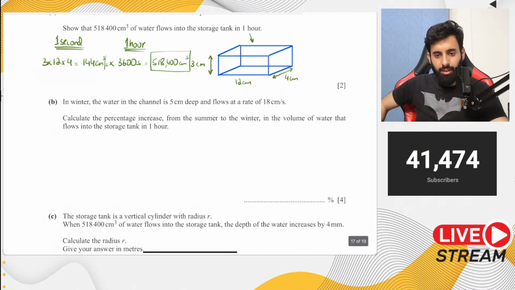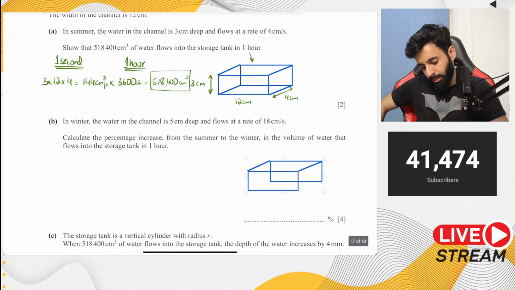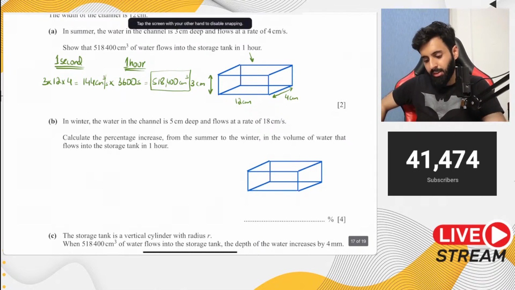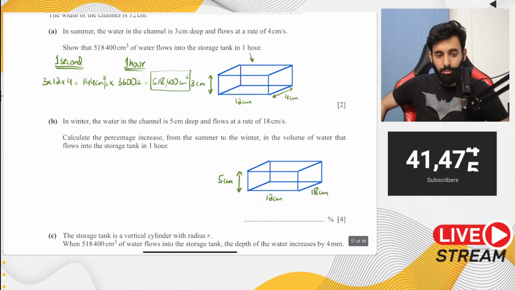Then it says in winter, the water channel is 5 centimeter deep and flows at a rate of 18 centimeter per second. So that means अब winter में क्या हुआ? अब winter में यही चीज़ जो है वो 5 centimeter deep हो गई. Obviously the one thing that cannot change is the width of the channel. That is not changing as per the weather. That's still going to be 12 centimeter. The height, however, has changed to 5 centimeter, and the length, you can say, is now 18 centimeter. Again, not according to me, according to the question.